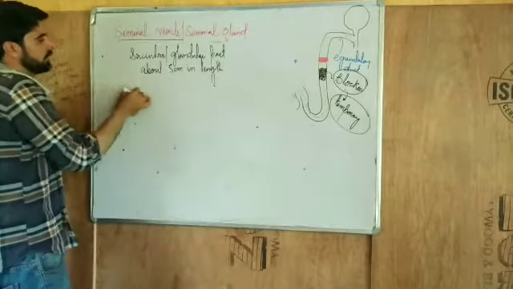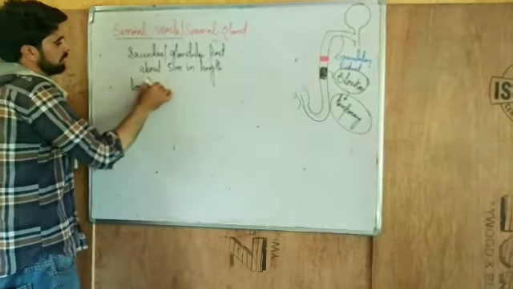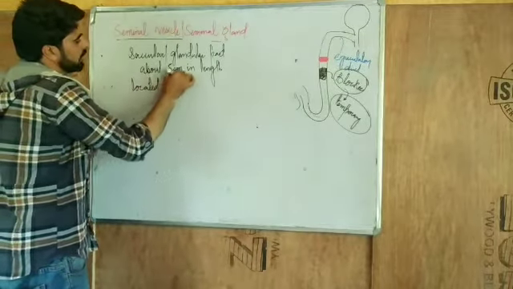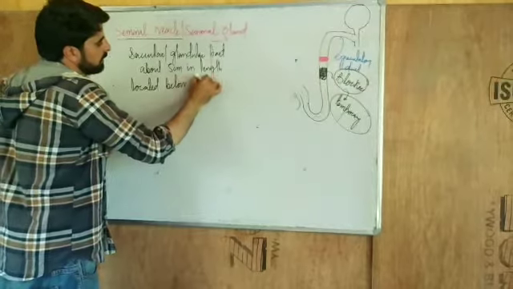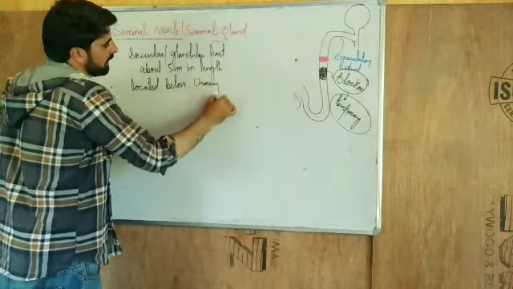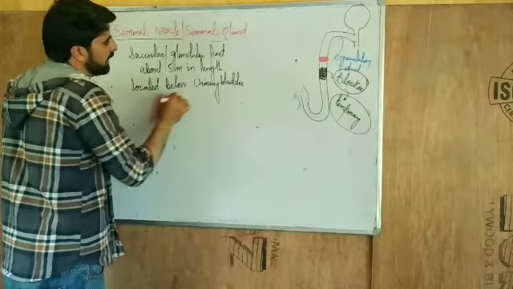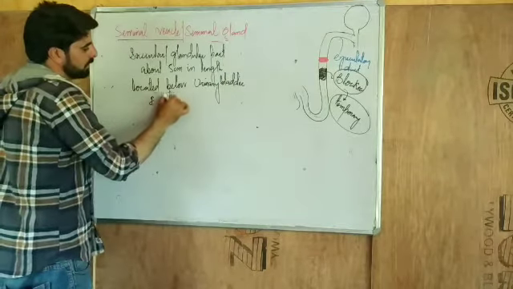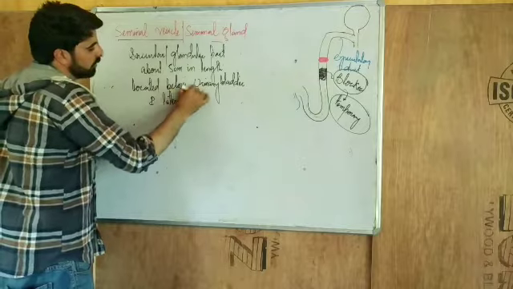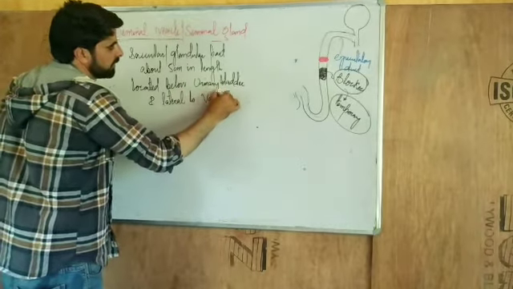It is located below the urinary bladder and lateral to the vas deferens.